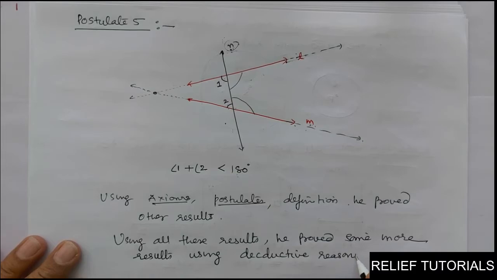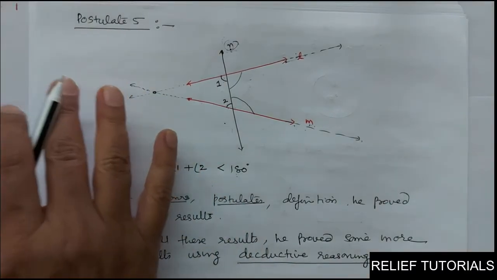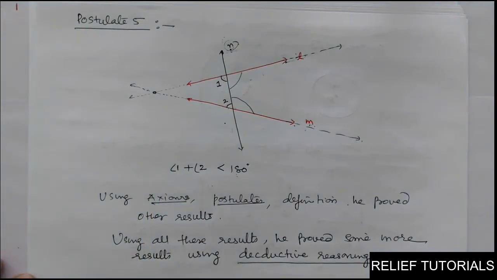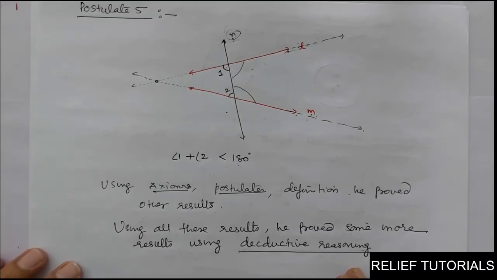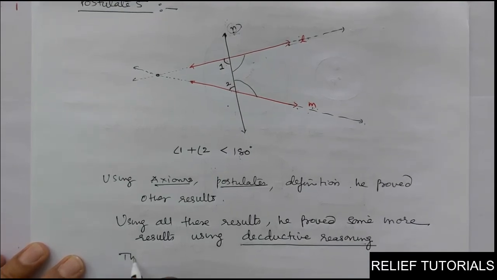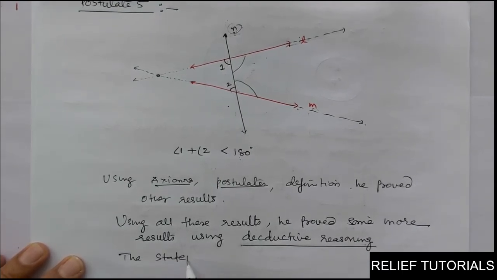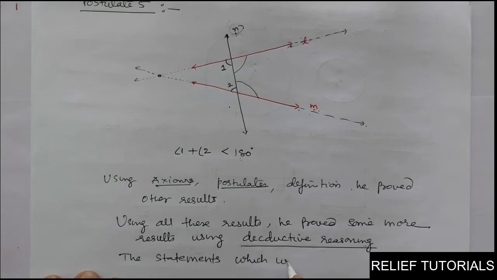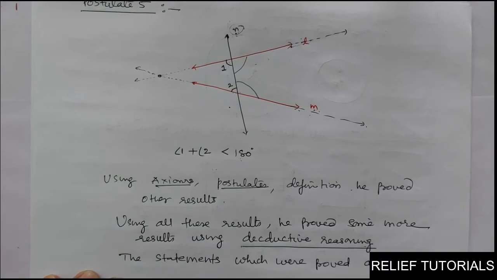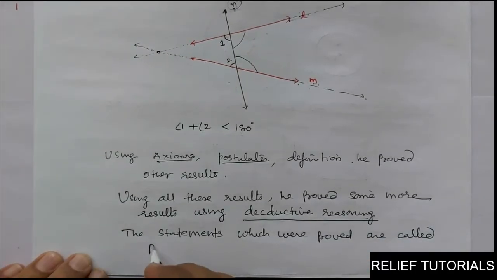See, there are two types of reasoning that we will learn in higher standard, in 11th standard: inductive reasoning and deductive reasoning. So what he has done, using all these axioms, postulates and few definitions, he has proved some results. Using these results further, he has proved some further results using deductive reasoning. The statements which were proved are called propositions.